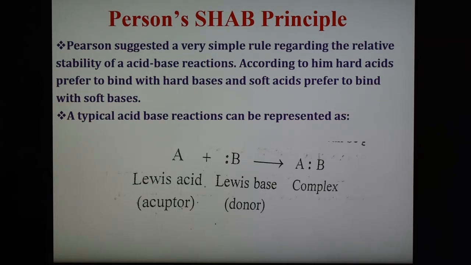The complex AB is more stable when A and B are either both soft or both hard. The complex is least stable when one of the reactants is very hard and the other is very soft. Pearson's principle gives only an approximate qualitative prediction of the relative stability of the addition compound, and it is not a theory. So according to this principle, the AB complex is more stable when both the reactants are soft or both the reactants are hard. If one is hard and the other is soft, then it is less stable. So the stability of the complex is decided on the basis of the SHAB principle.